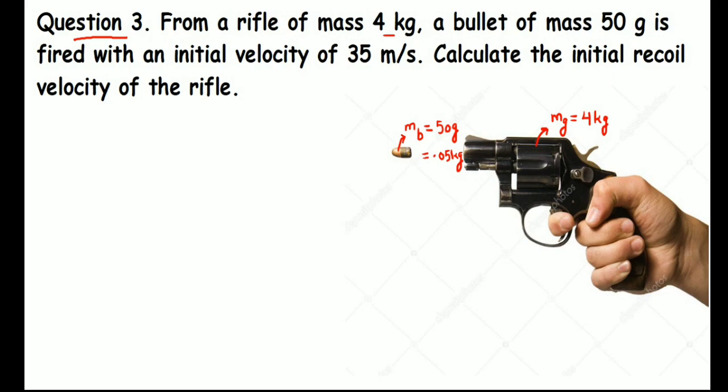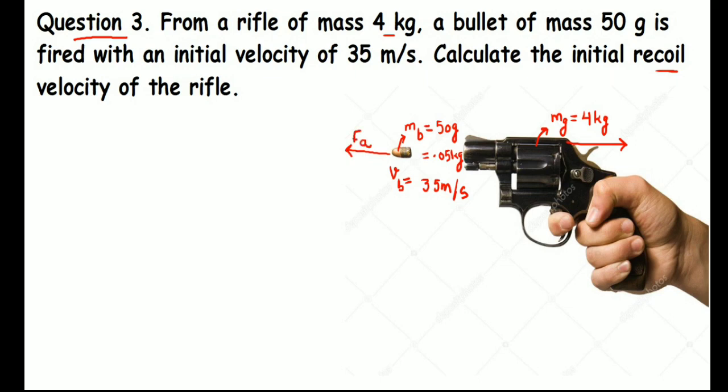Now when it is fired, the bullet gains a velocity of 35 meter per second after firing. So I am writing V here, not U. Notice, I am writing it as the final velocity, because initially the bullet was inside the gun.